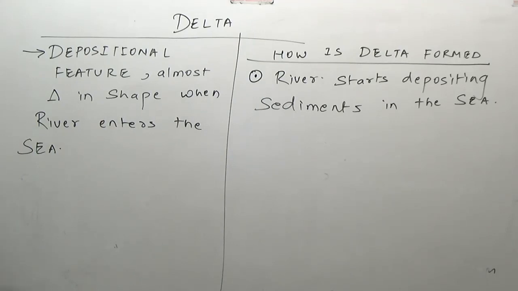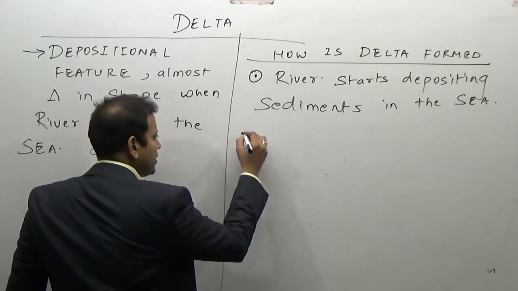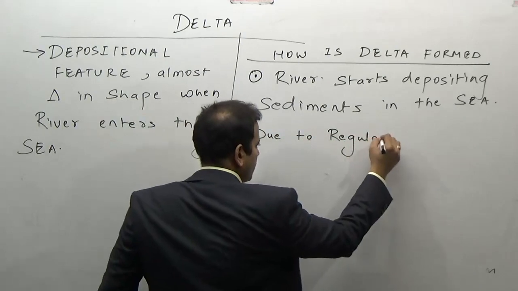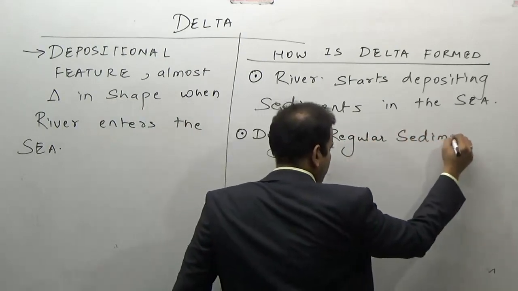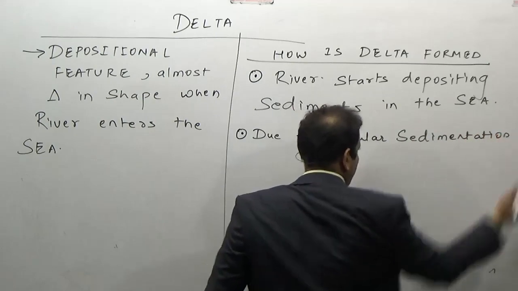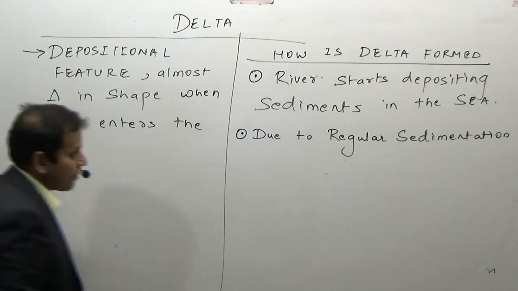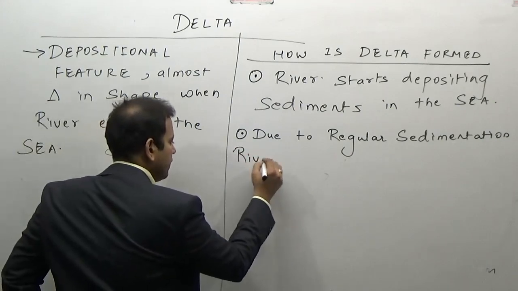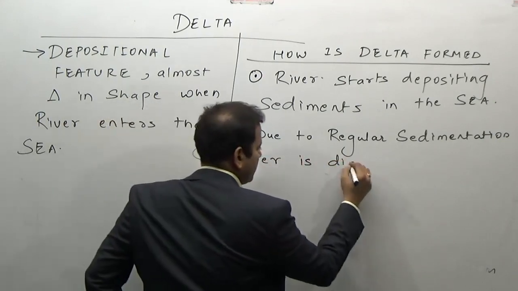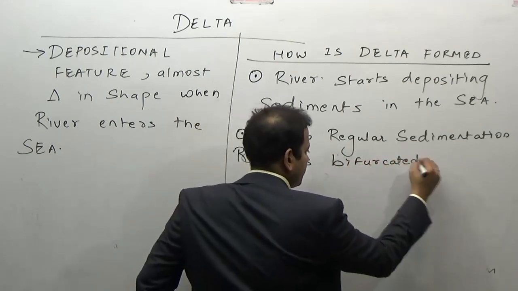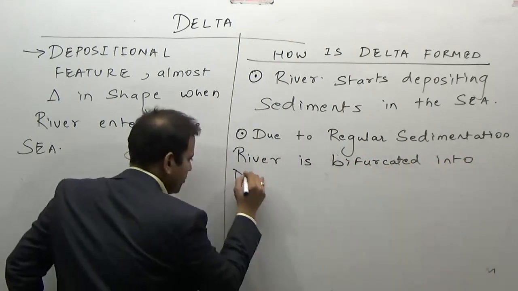Then, due to regular sedimentation, the river is distributed into numerous distributaries.